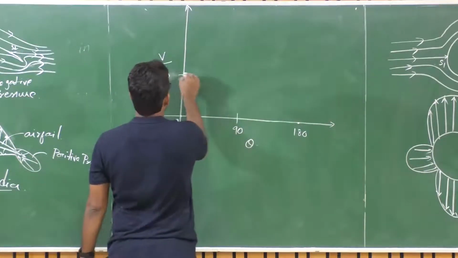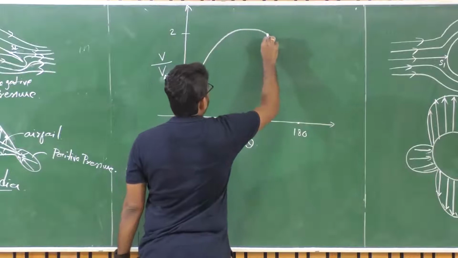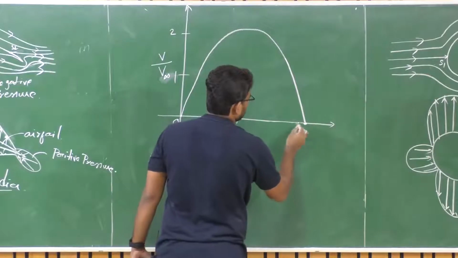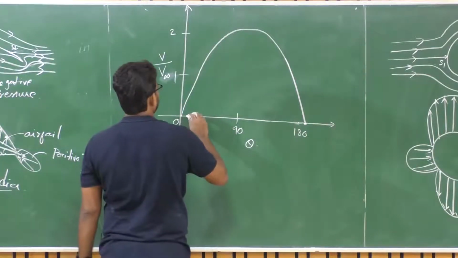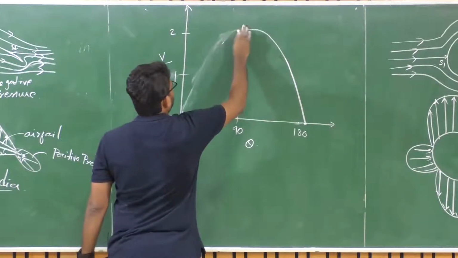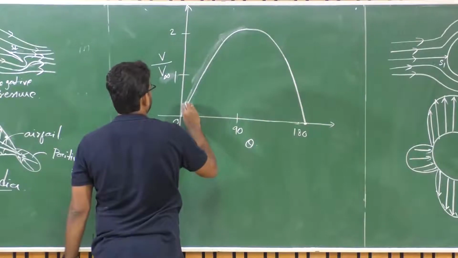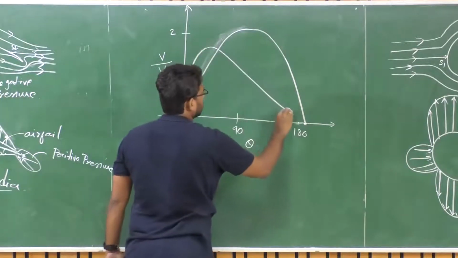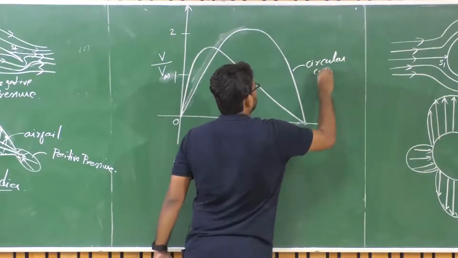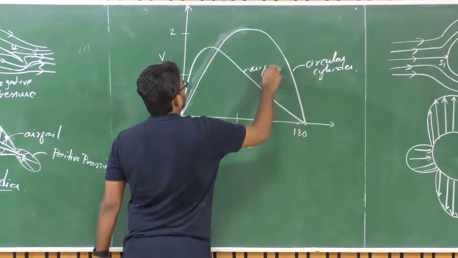For a circular cylinder, a typical variation is something like this. And for an airfoil, this corresponds to the circular cylinder, and this corresponds to the airfoil.